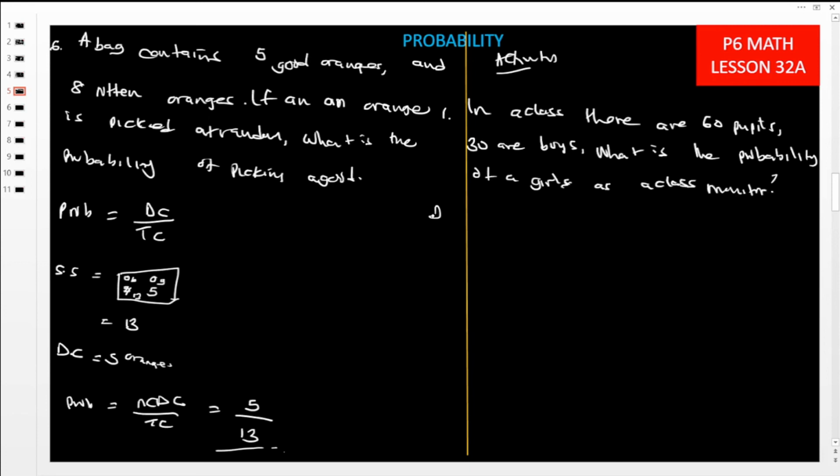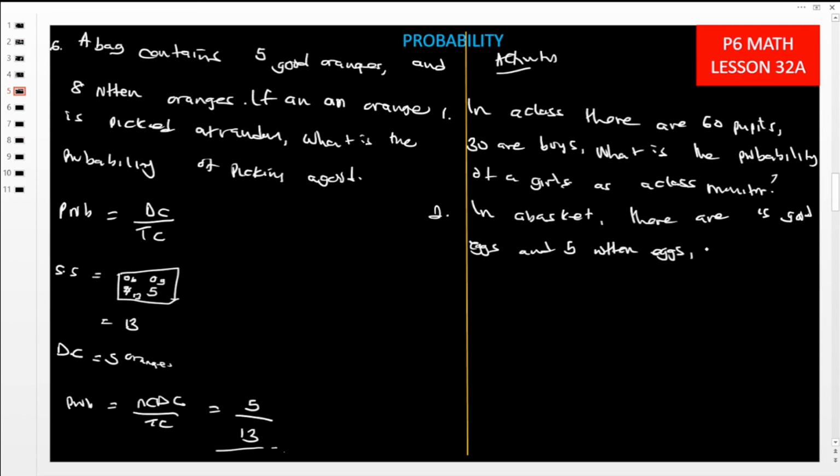Number 2. In a basket, there are 15 good eggs and 5 rotten eggs.